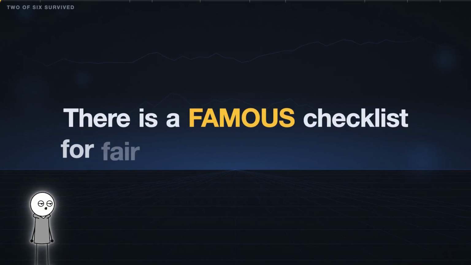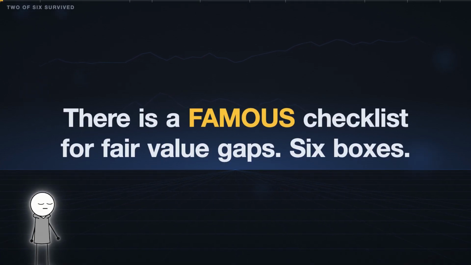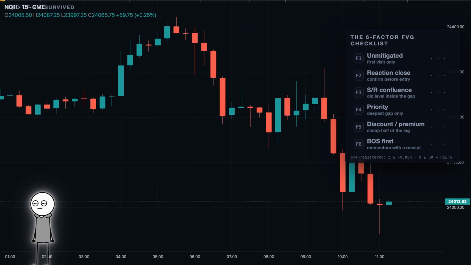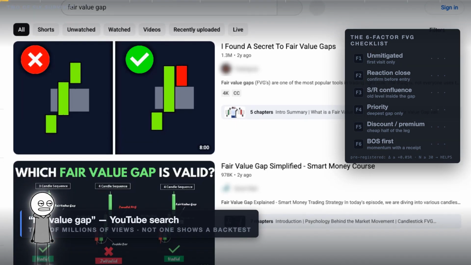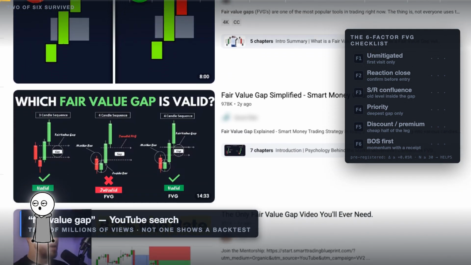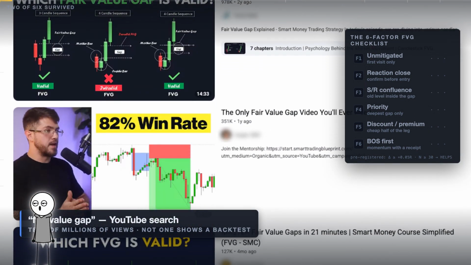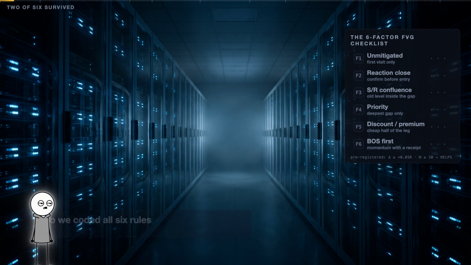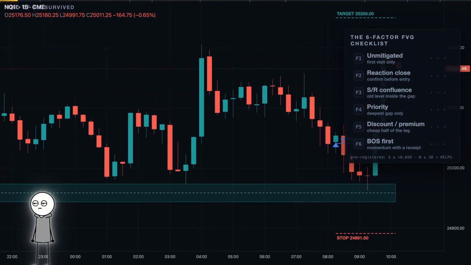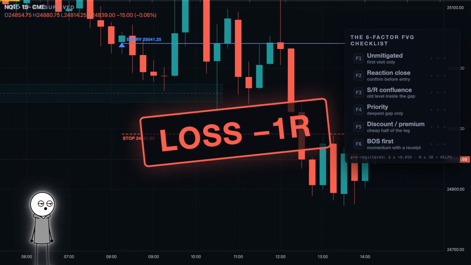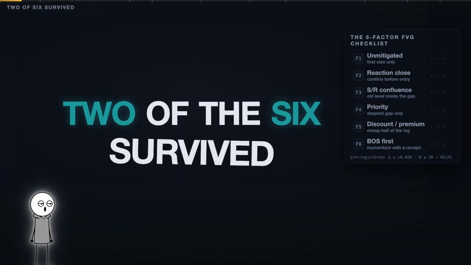There is a famous checklist for fair value gaps. 6 factors. Tick all 6 boxes and you found a quality gap. Tens of millions of views teach some version of this list, and not one of those videos shows you a single backtest. So we coded all 6 rules exactly as taught and ran them across 7,500 real gaps. Result up front, 2 of the 6 survived.